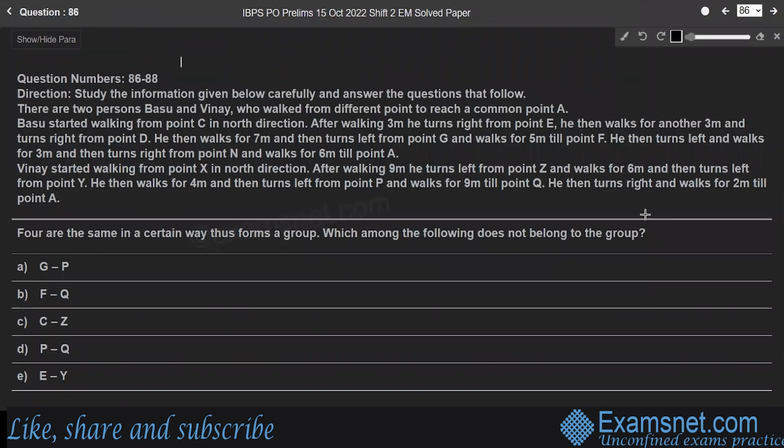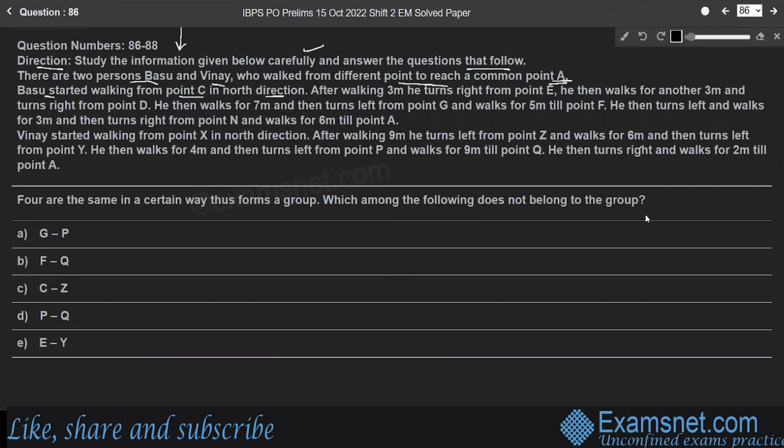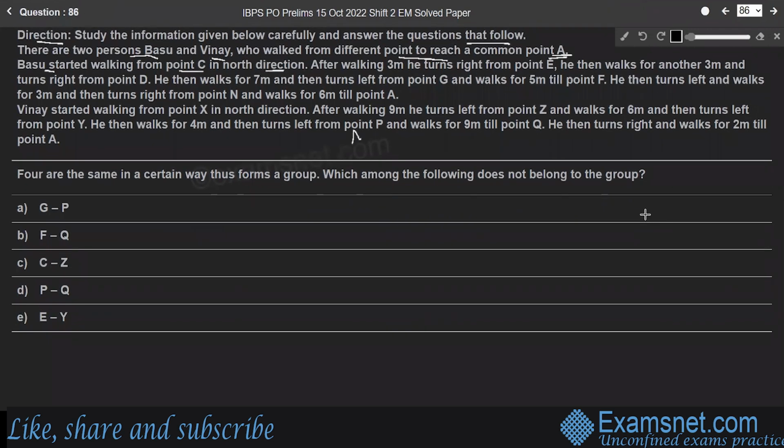Questions from 86 to 88 are based on the below information. Direction: study the information given below carefully and answer the questions that follow. There are two persons, Vasu and Vinay, who walked from different points to reach a common point A. Vasu started walking from point C in the north direction. So we'll consider the directions first: north, west, east and south.